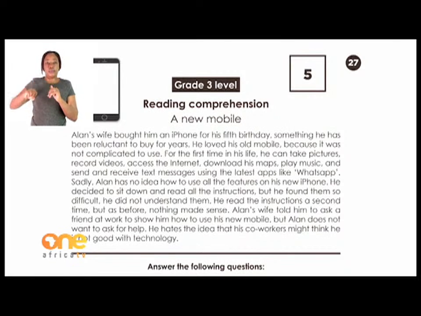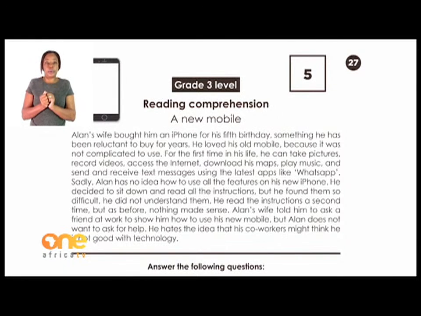Alan's wife bought him an iPhone for his 5th birthday, something he has been reluctant to buy for years. He loved his old mobile because it was not complicated to use. For the first time in his life, he can take pictures, record videos, access the internet, download his maps, play music, and send and receive text messages using the latest apps like WhatsApp.